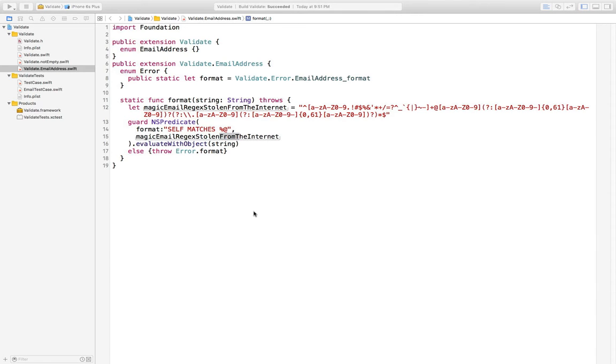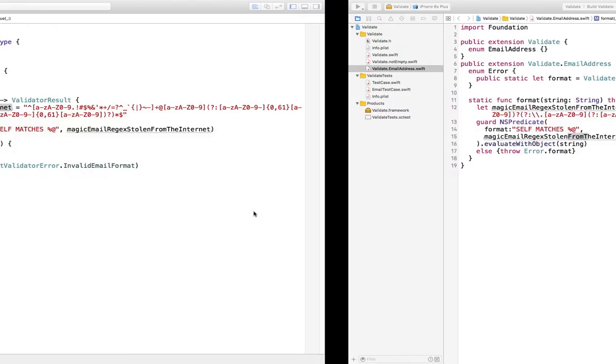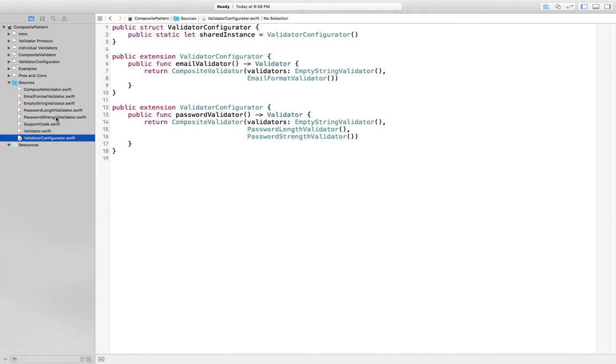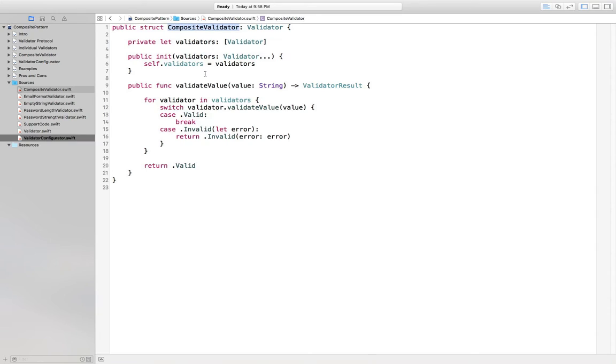So now let's actually start using the real composite pattern. If we go to Validator Configurator, let's look at the email section. You'll see that Scott was using the empty string validator along with the email format validator and making a composite validator out of those, which takes however many validators you want to pass in, and it will make sure that every validator finds the string to be valid.